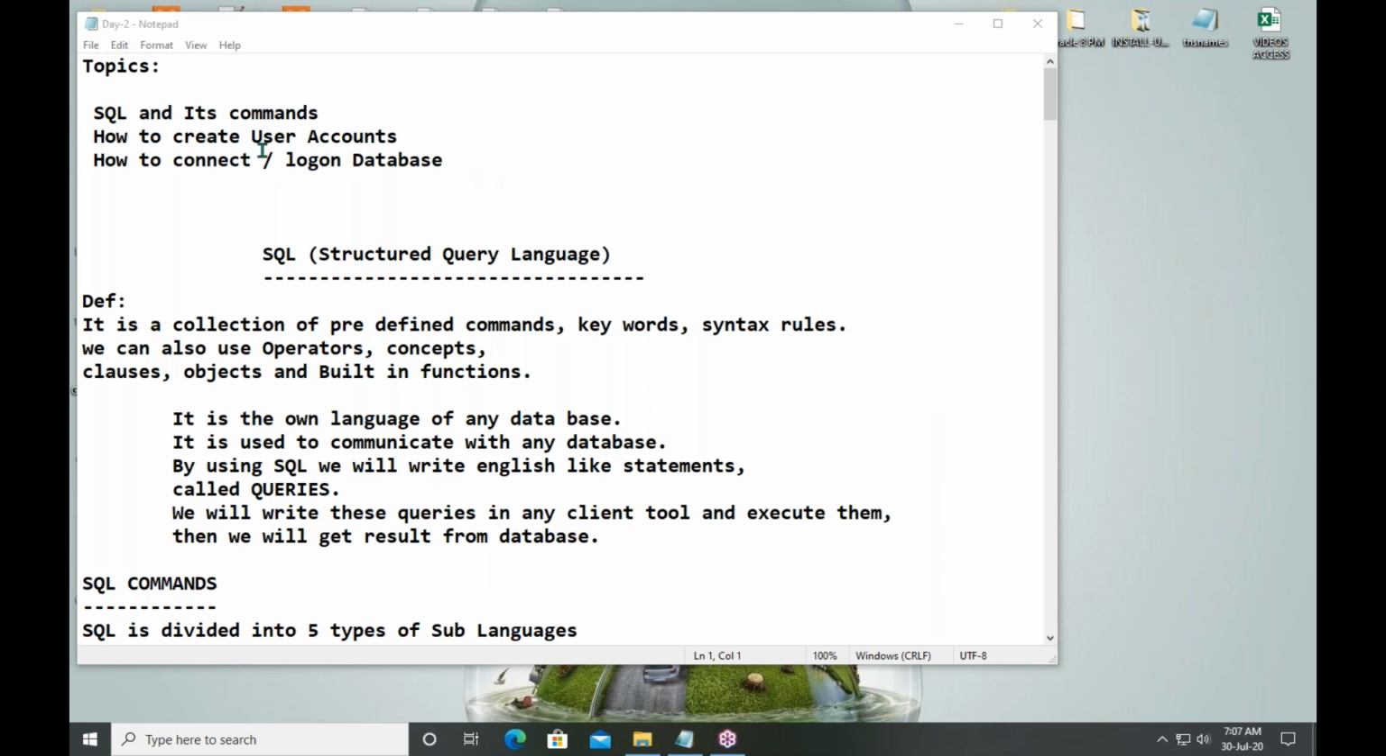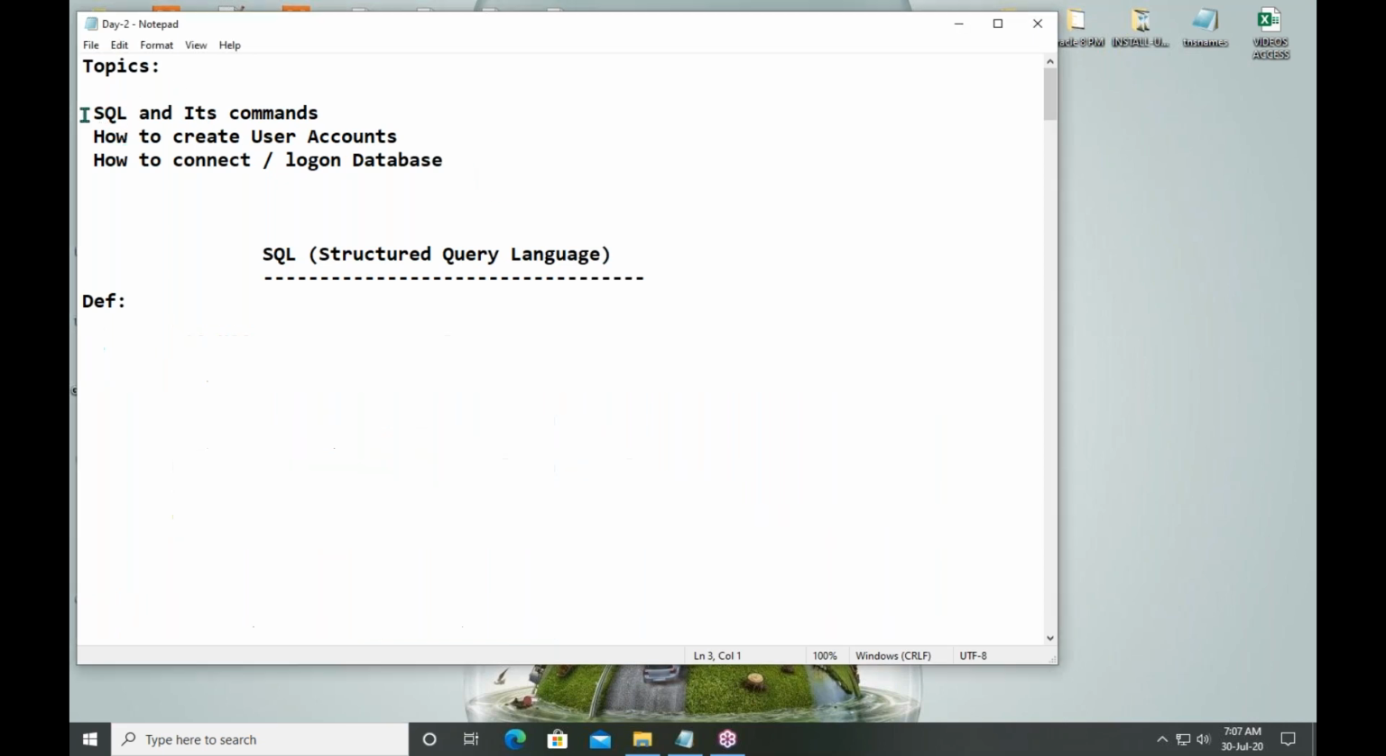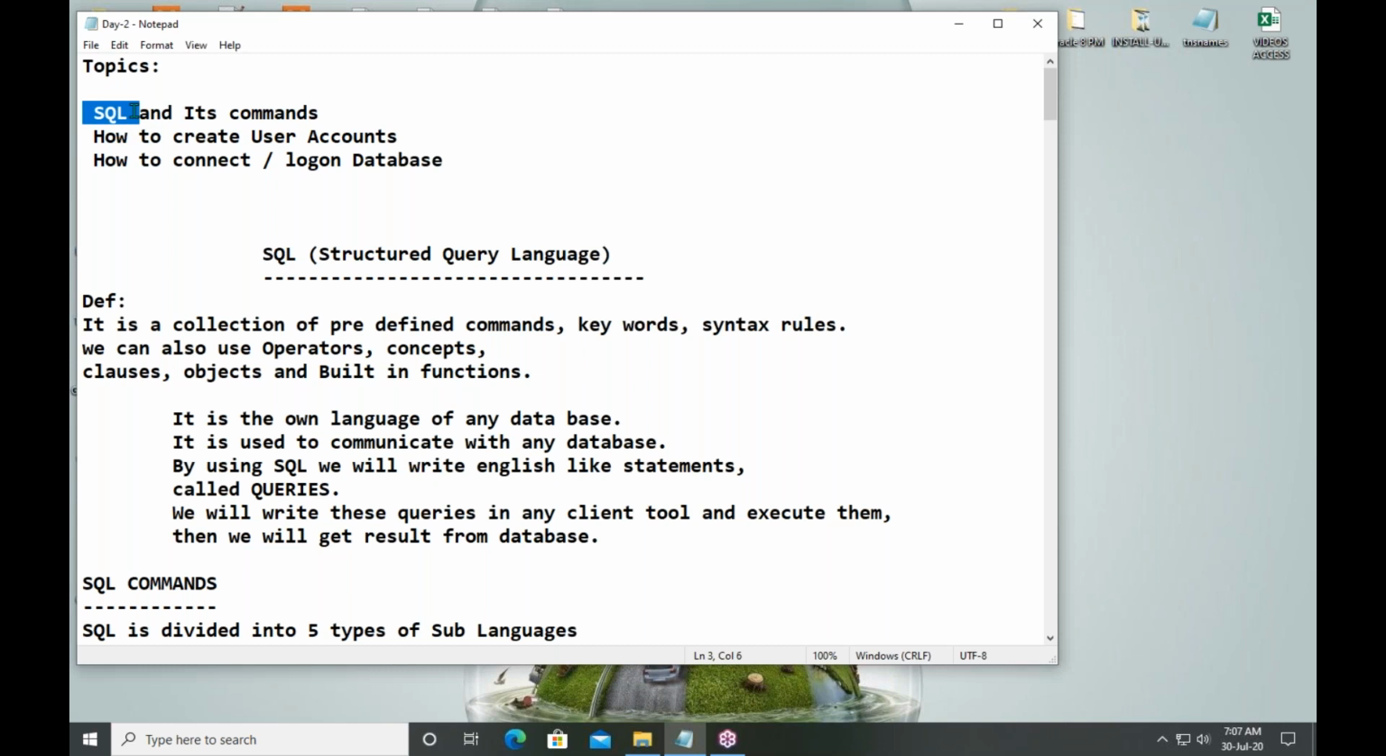Good morning, guys. Today we are discussing what is SQL and what is SQL*Plus. These two points we are discussing today. First of all, what is Oracle? Oracle is a database. It is also known as RDBMS, Relational Database Management System. What is the purpose of an RDBMS? Store data, access data, manage data.